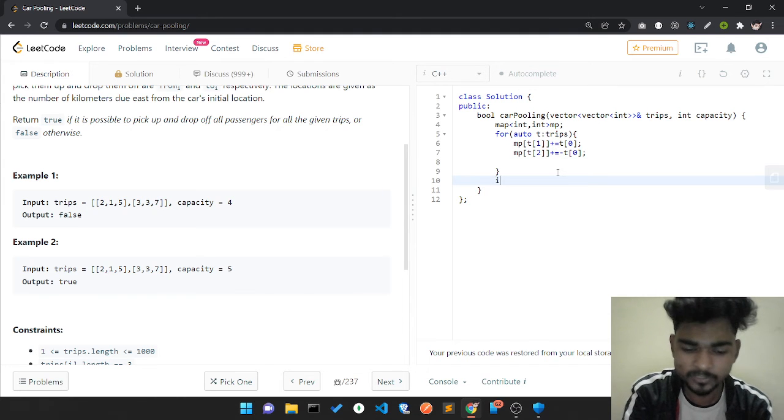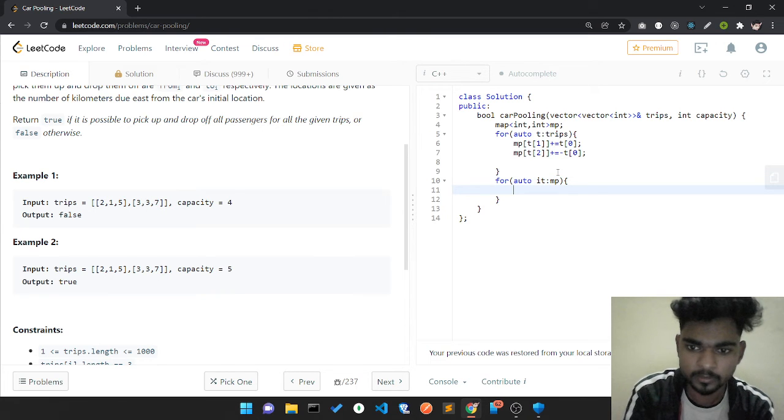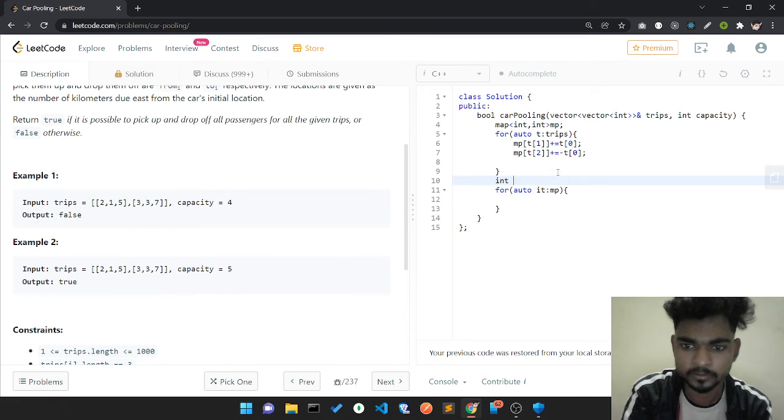After that, I'll go through the map one more time with an iterator, and make one more variable, int filled, for how many passengers are filled into the car.